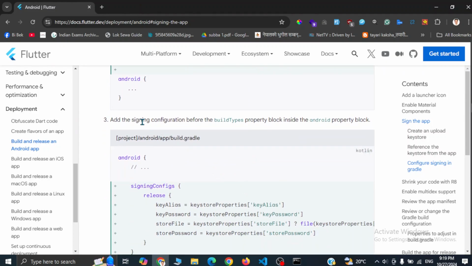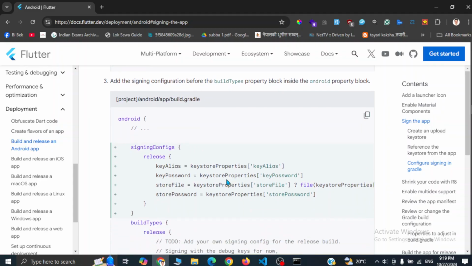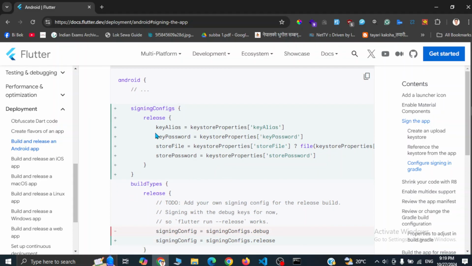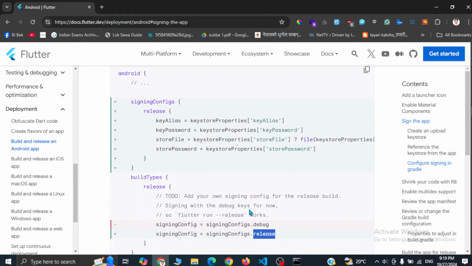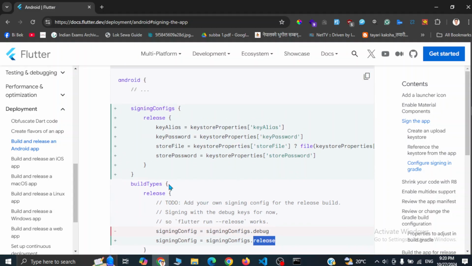So now we have to add the signing configuration before the build types property block inside the Android property block. Okay, so inside our Android block we have to add this code, and we have to change the signing config to signingConfigs.release. By default it is debug, but we have to change it. So first of all, before this build types block, let's copy this code.